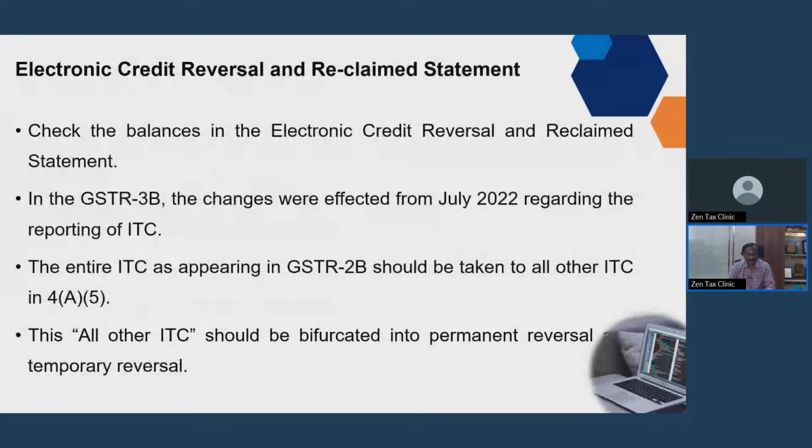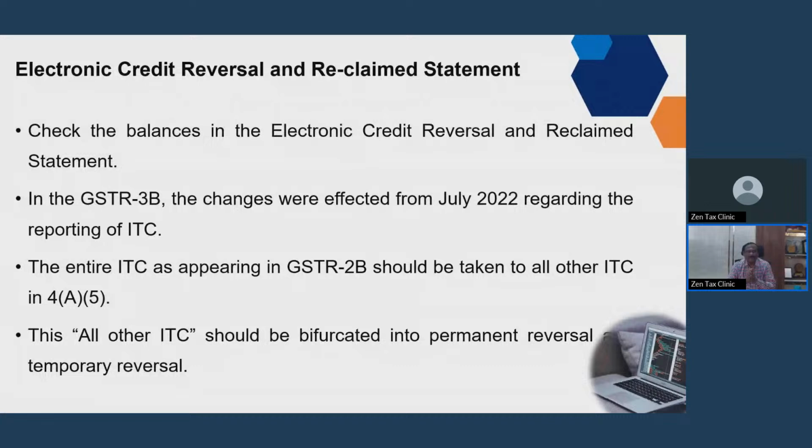Electronic credit reversal and reclaim statement. This is one of the statements where we find there are a lot of lacunae, because the way in which the GST 3B is to be filled has undergone a drastic change from July 2022. They introduced the changes in 2022, but the effect came from the August 2022 returns.